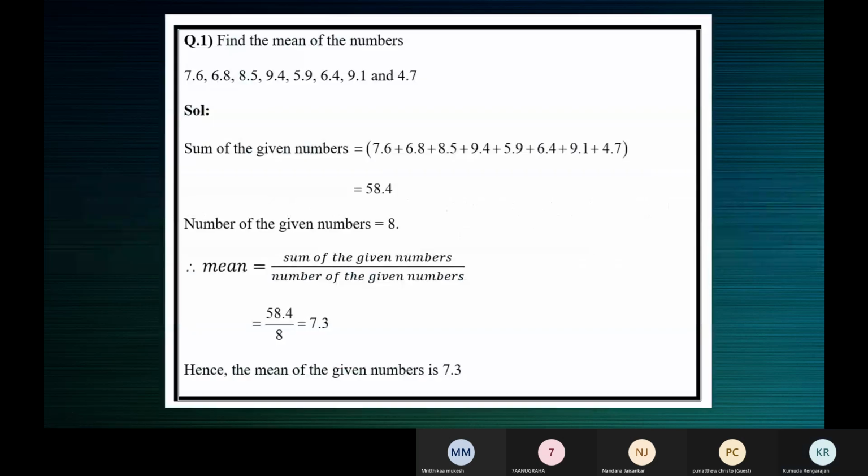So see here. Sum of the given numbers is equal to adding all the numbers given. It's 58.4. Number of observations, 8. So mean is equal to the sum of the given numbers, or the sum of all the observations, by the number of observations.